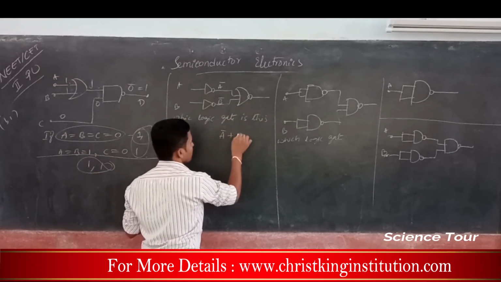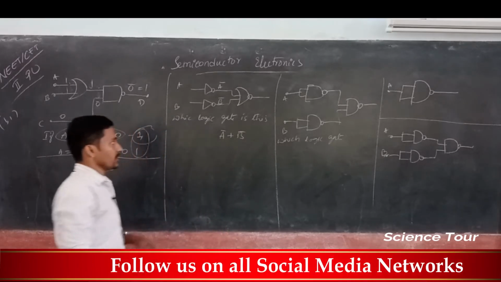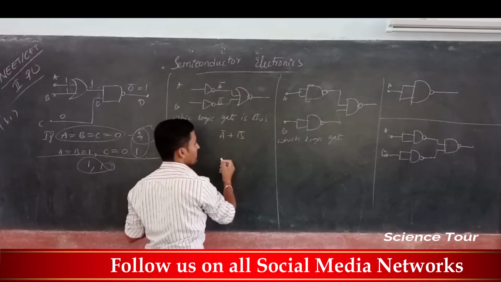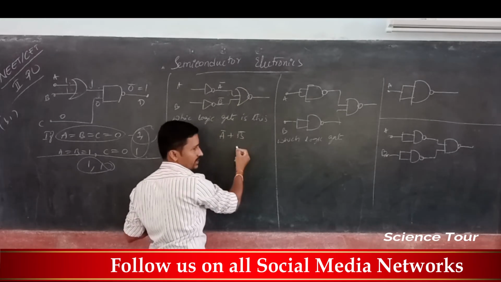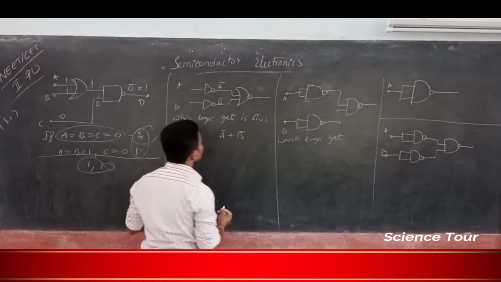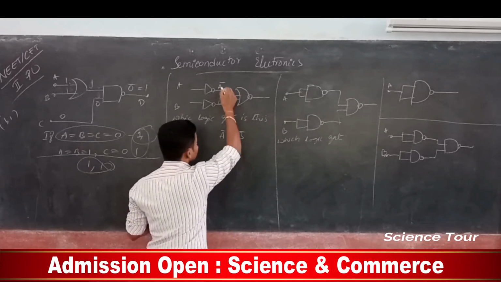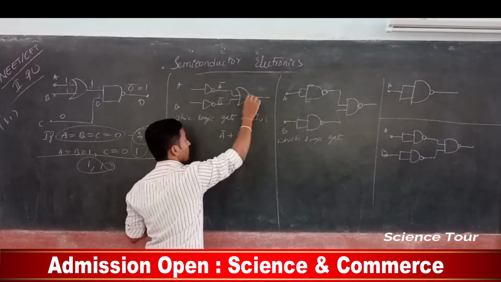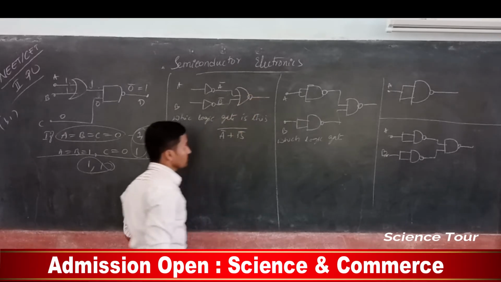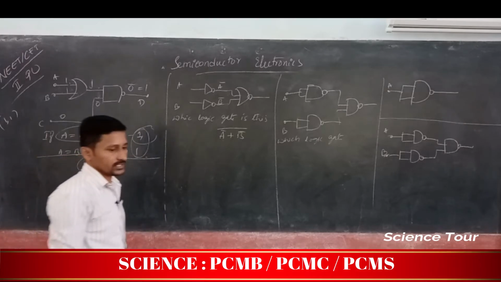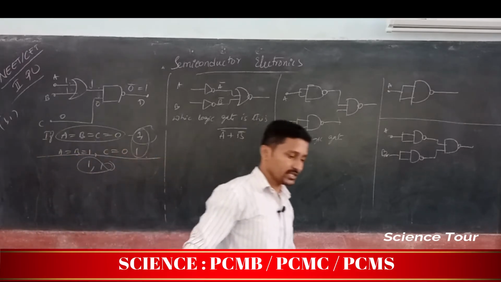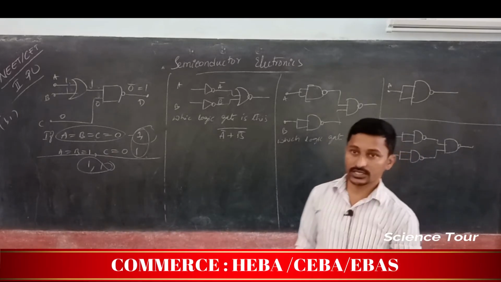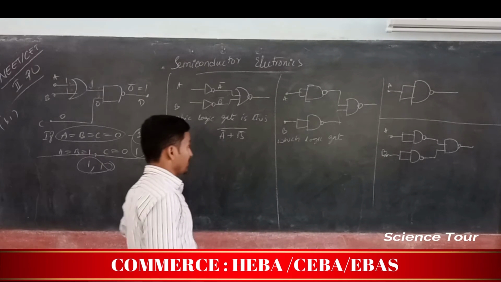OR means A bar plus B bar, isn't it? So we are going to get the OR inverse, whatever we can call it, A naught, B naught. Now A plus B, with A bar in the place of A and B bar in the place of B. Now actually it is the whole bar of this. Based on all the operations we have studied and the formula I have given earlier.